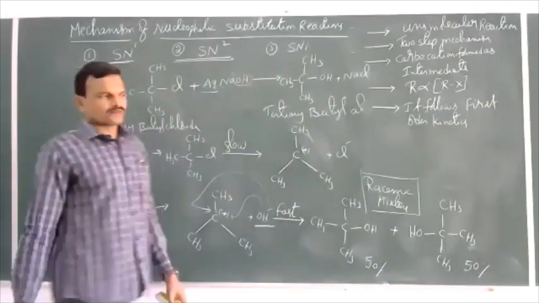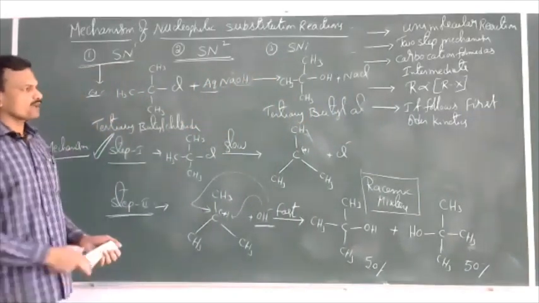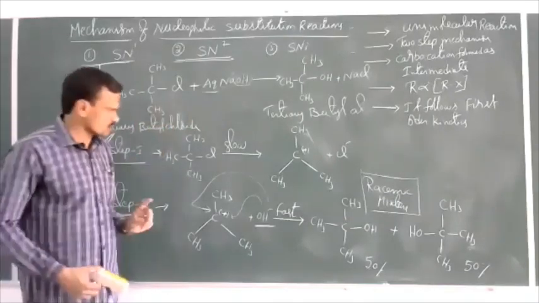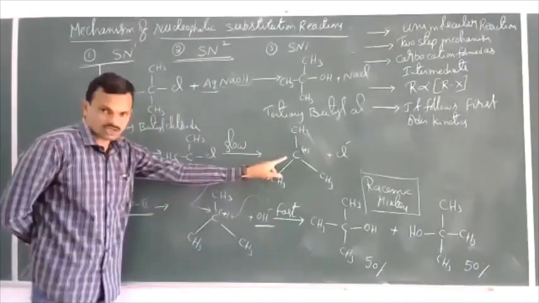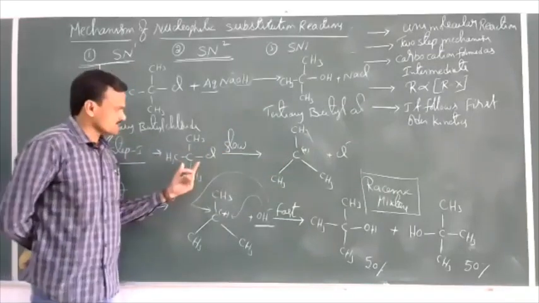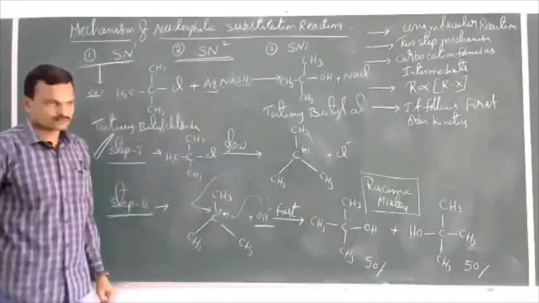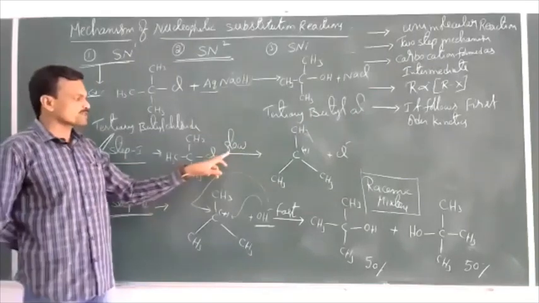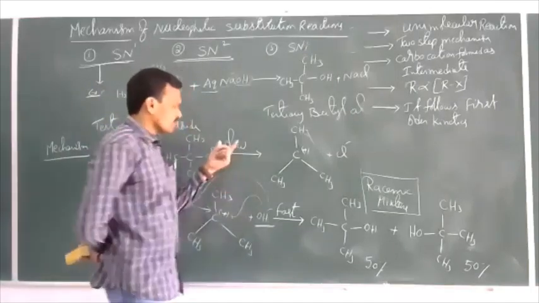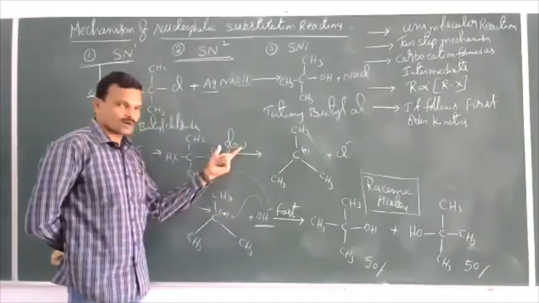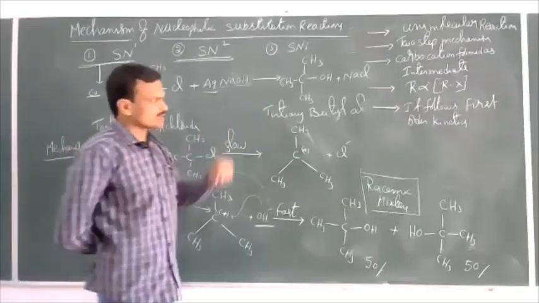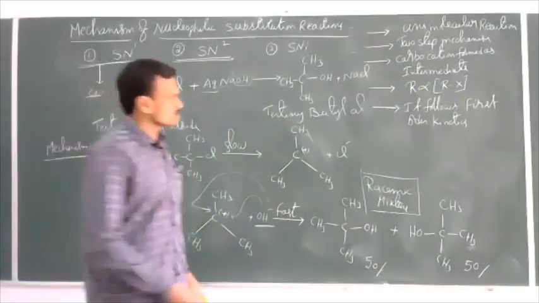See, what is order of reactivity? What are the different types of order of reactivity? We'll learn very clearly in the chemical kinetics chapter. So I'll tell you what is a first order reaction. See, in the rate determining step, how many reacting species are there? That is nothing but the order of reaction. The number of molecules that are participating in the rate determining step, or in the slowest step of the reaction, is the order of reaction. Since here only one molecule is there, it follows first order kinetics.